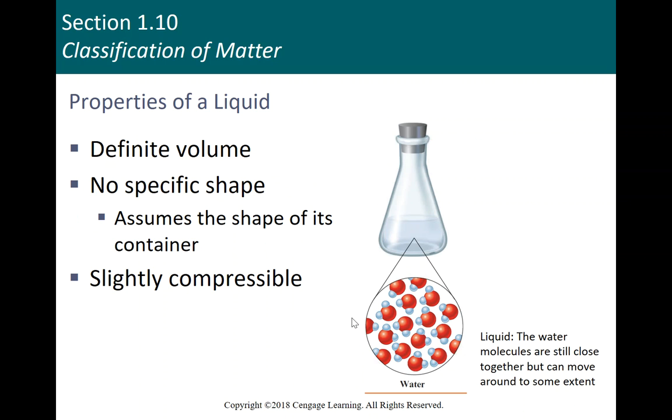So for example, if I were to take 50 milliliters of water and put it in a beaker and then put another 50 milliliters of water in an Erlenmeyer flask, those things would have the same volume, but they would take on a different shape. Liquids also have empty spaces, but they are, again, only slightly compressible.